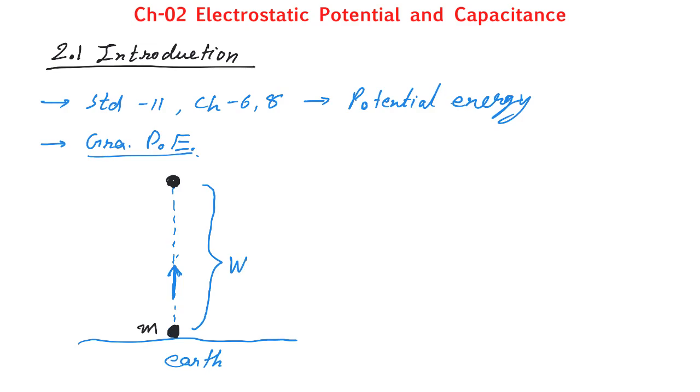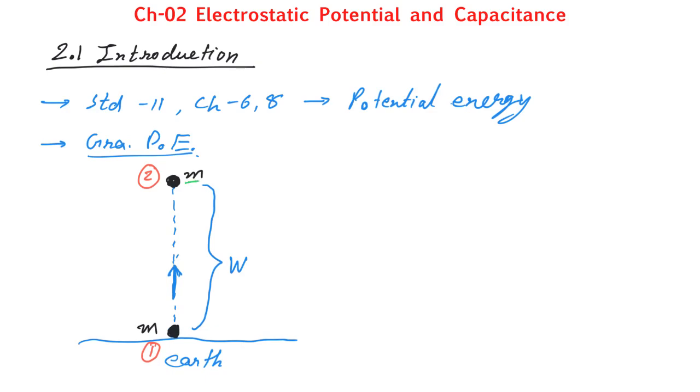Now let me name this point as point 1 and point 2. So at point 2, this object of mass m is having some energy stored inside it, because you have done some work on it, and due to that work the energy will be stored, and that energy is known as potential energy.